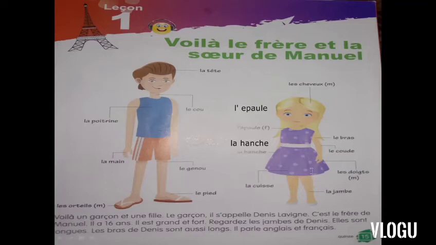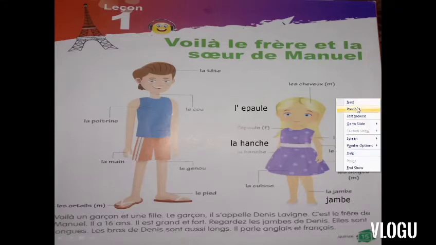Now here comes her hand. Now her knees, la jambe, and jambe is a feminine word, that is why it has E at the end.